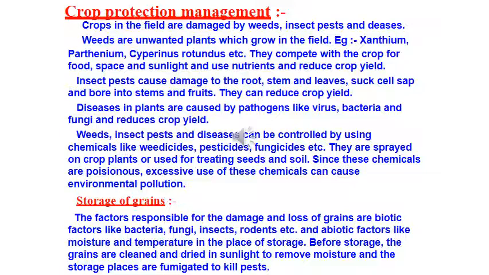Field crops are infested by a large number of weeds, insects, pests, and diseases. If weeds and pests are not controlled at the appropriate time, they can damage the crop so much that most of the crop is lost. What are weeds? Weeds are unwanted plants which grow along with the main plant. These are the examples: xanthium, parthenium, cyperus rotundus, etc. Remember these names. They compete with the crop for food, space, and sunlight, and use nutrients and reduce crop yield. So they compete with the main plant. These are unwanted plants, right?